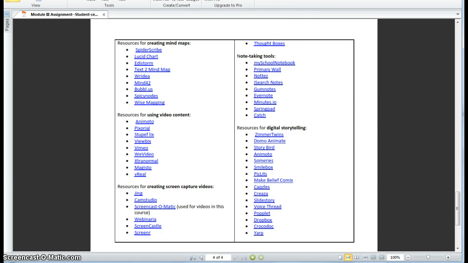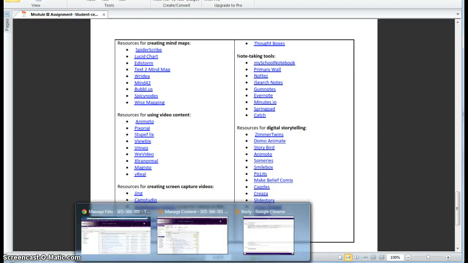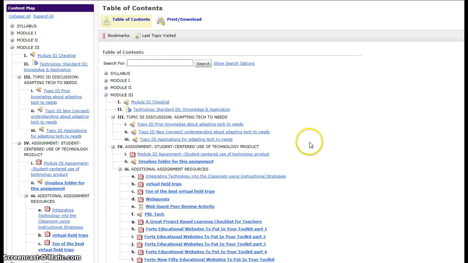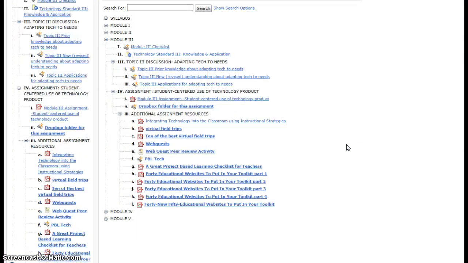Let's go to the course for a minute. Okay, this is Module 3. And I just want to point out that this is the assignment for Module 3, but I've added some additional resources in D2L, links to websites and also some documents you can take a look at.